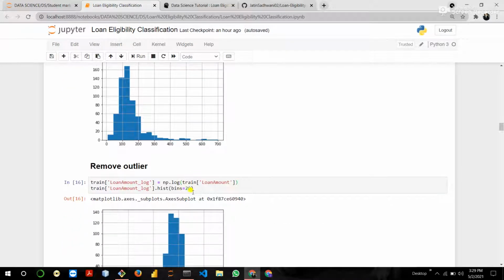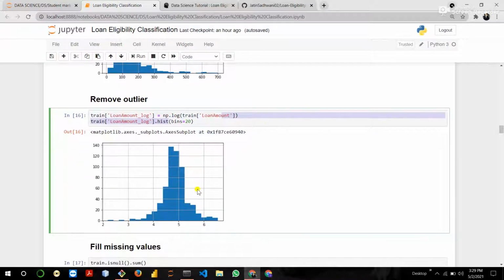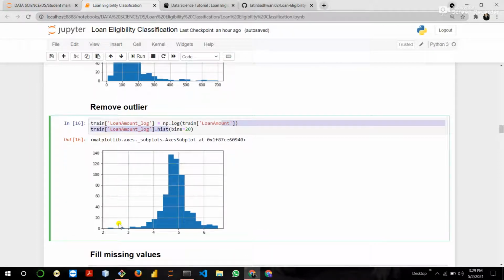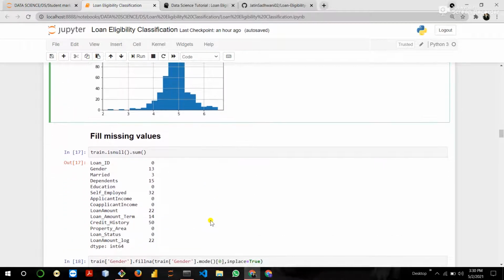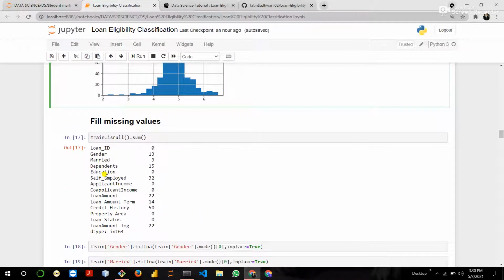In the loan amount there's an outlier, like you can see that after 300 it's not increasing. To remove this outlier we use a log function on the loan amount, and after applying it you can see that it totally removes the outlier. Then fill missing values, handling missing values.